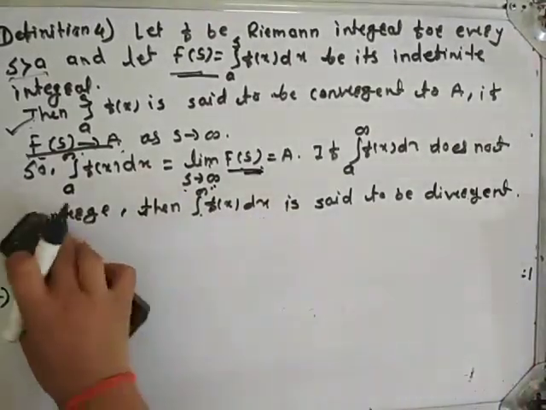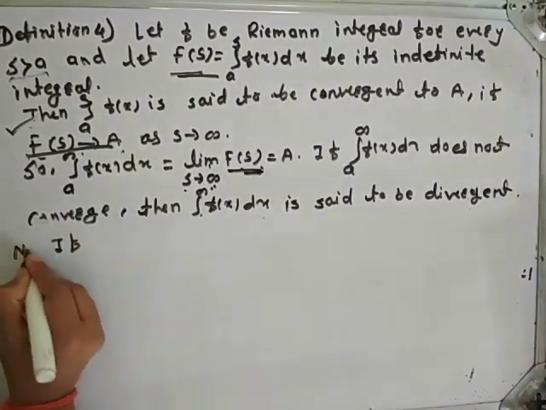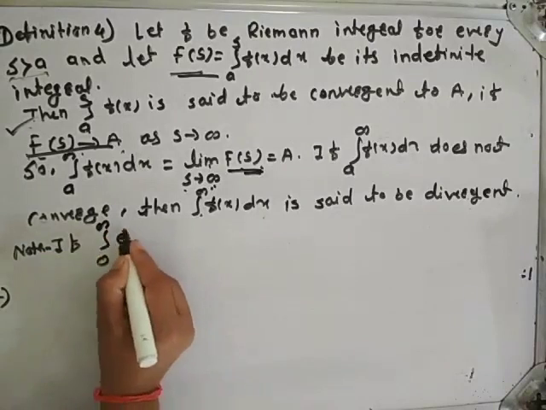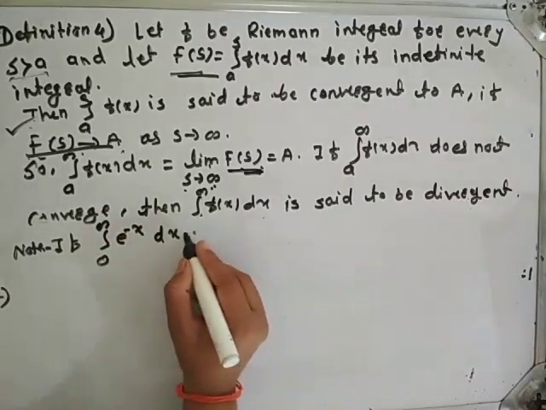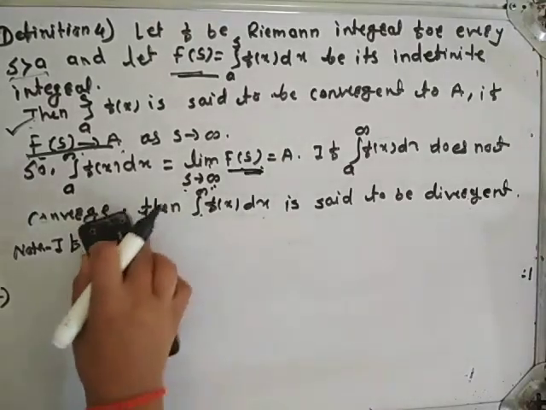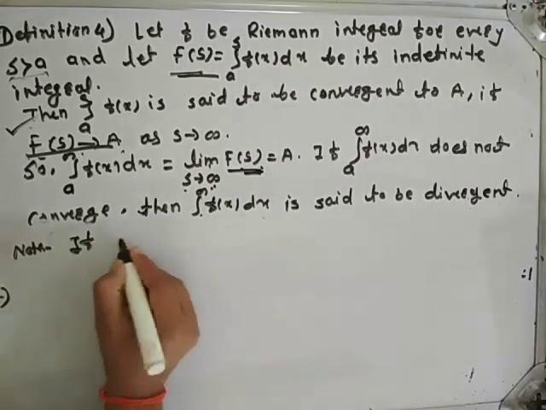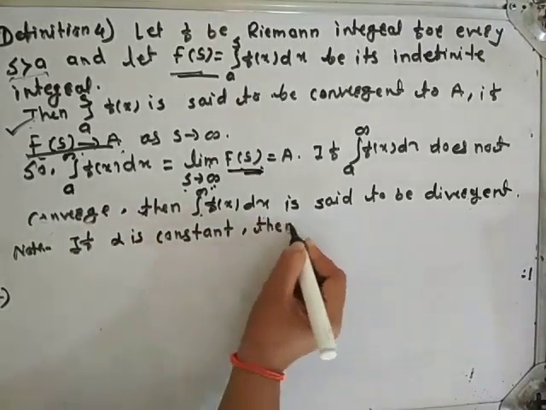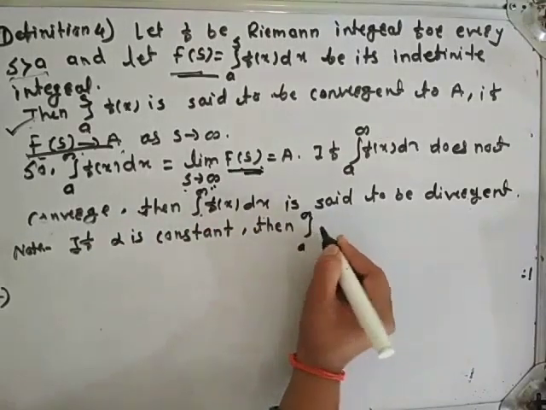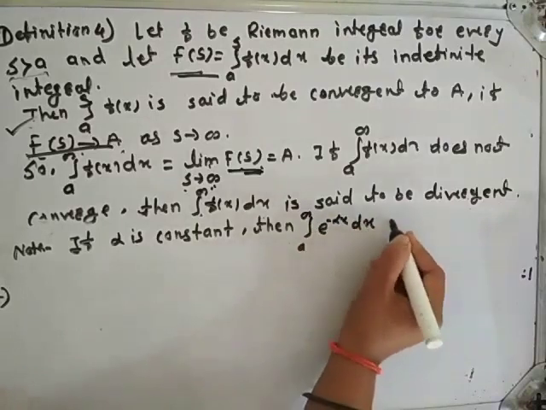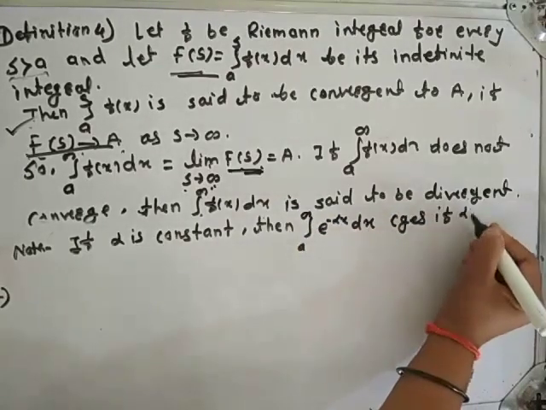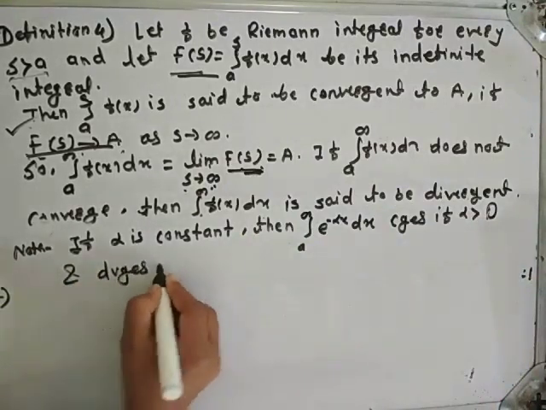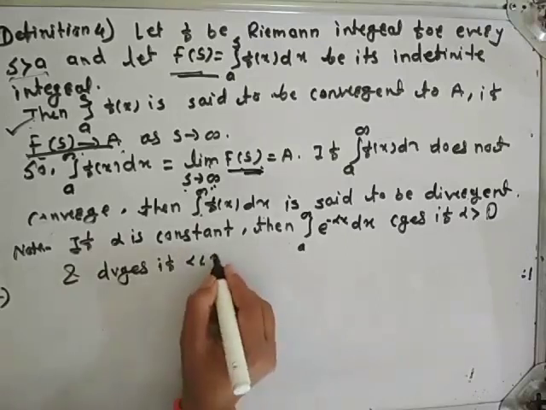Write down the note below this example. If integration from 0 to infinity e raised to minus x dx, if alpha is constant, then integration from a to infinity e raised to minus alpha x dx converges if alpha is greater than 0, and diverges if alpha is less than 0.